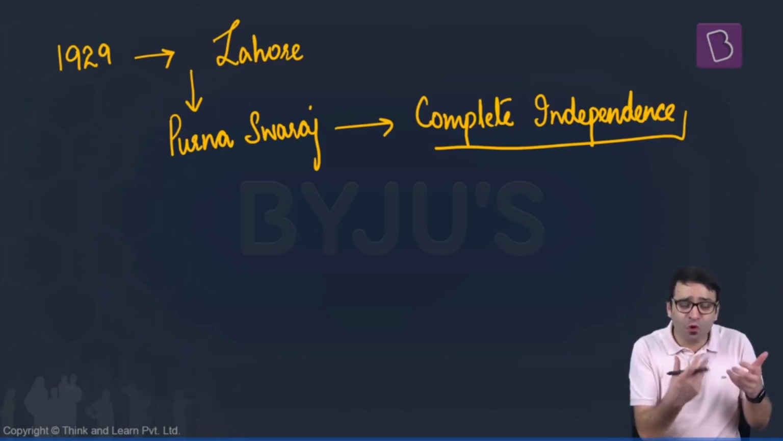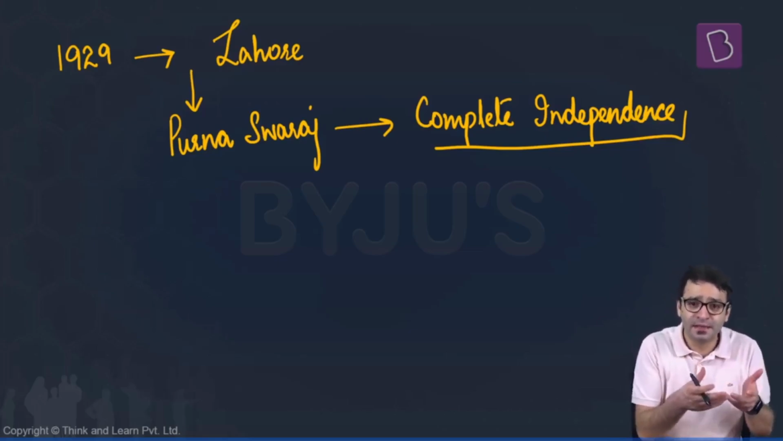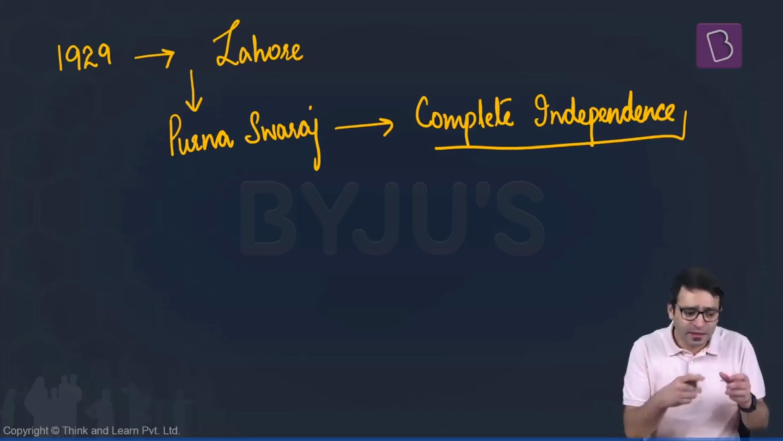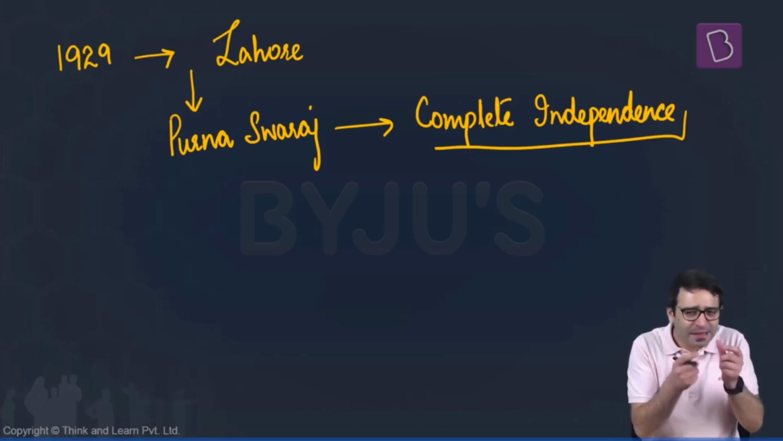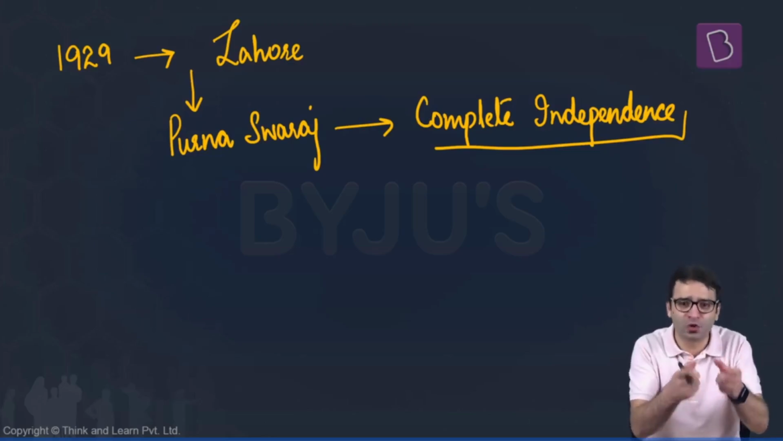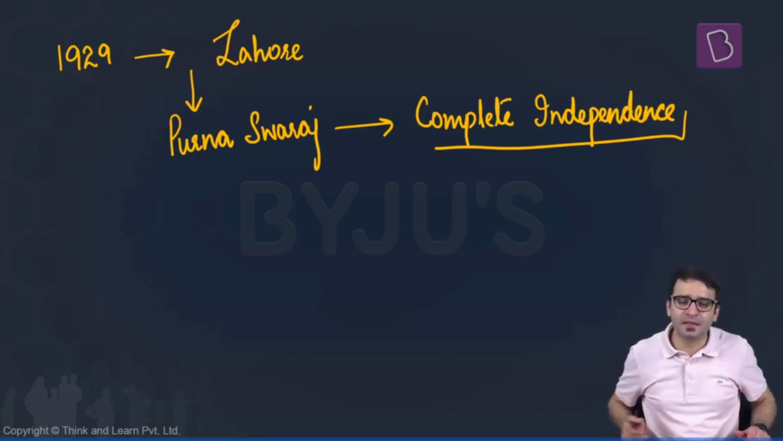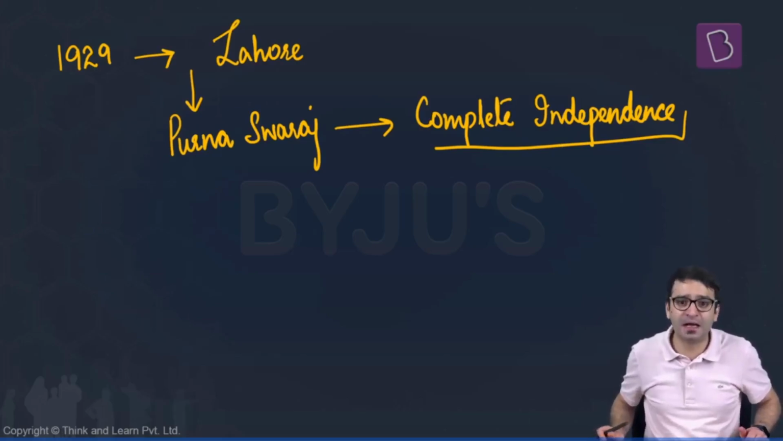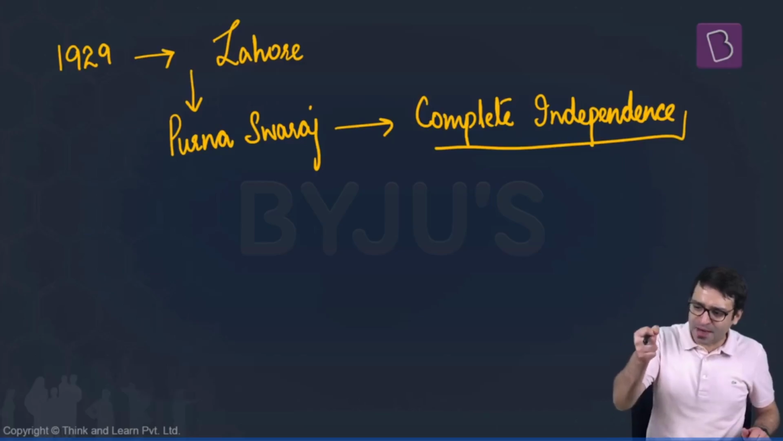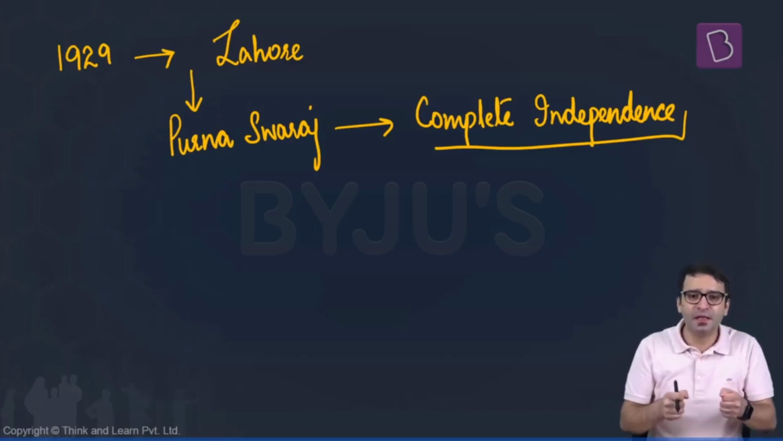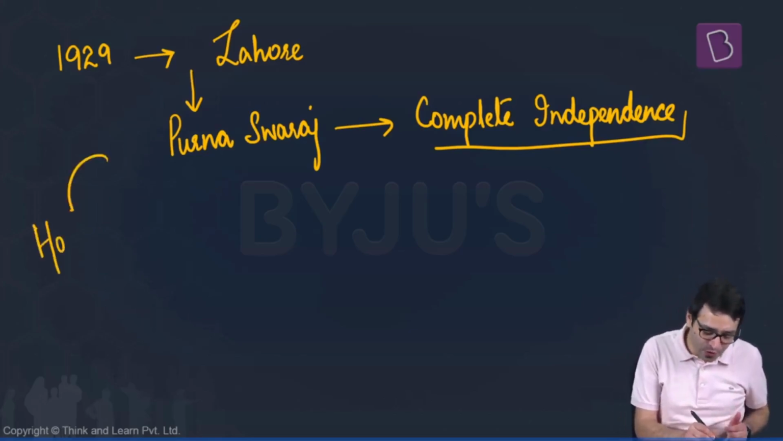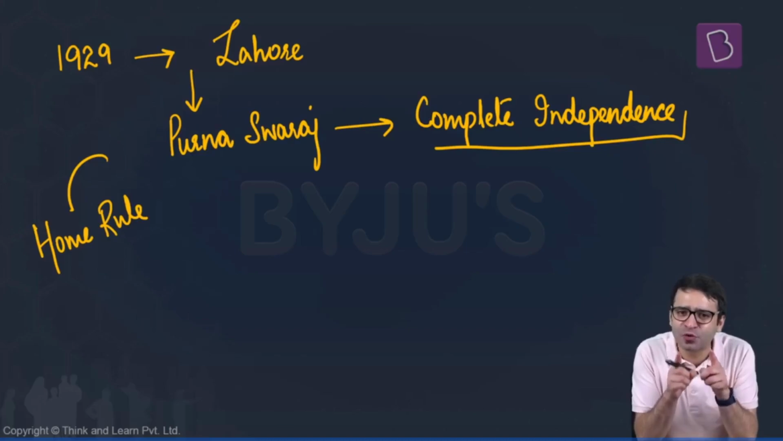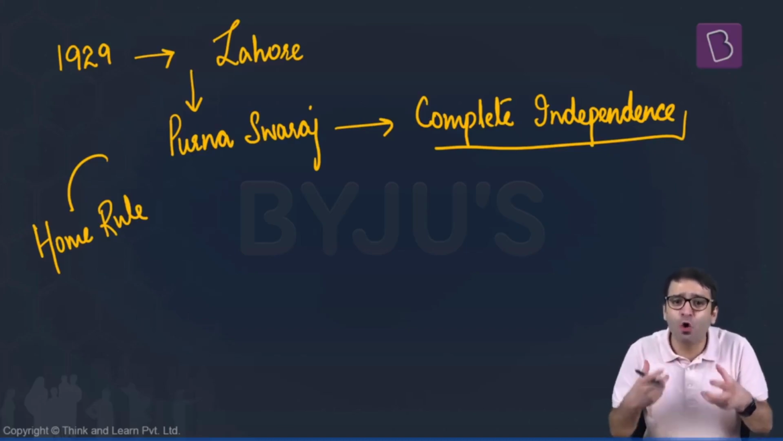Once they were asking for more and more representation of Indians in the Indian civil services. They wanted more and more Indians to be elected to the legislatures. But they did not want Purna Swaraj or complete independence. This is where Lokmanya Tilak, Bal Gangadhar Tilak, when he said Swaraj is my birthright and I must have it, he was not talking about complete independence. He was talking about home rule. Similar to what Annie Besant was also asking for. She was also asking for home rule.